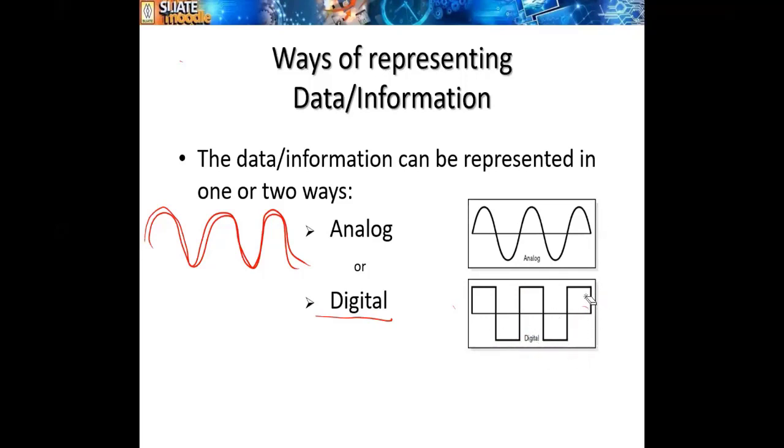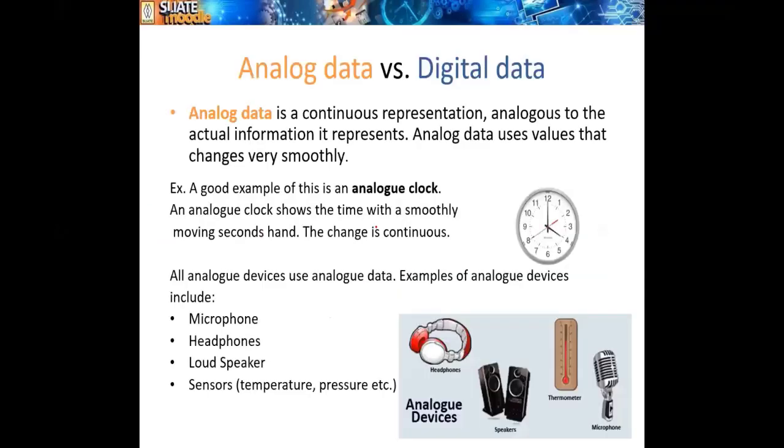So if we want to represent data, we have two ways. Either we can represent using analog or digital, right? So now let's take this example. Analog data is a continuous representation. For example, my voice. I am speaking now. So the voice is a part of an analog process. Analogous to the actual information is present. Analog data uses values that change very smoothly.